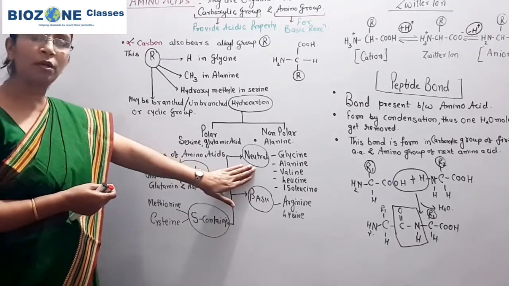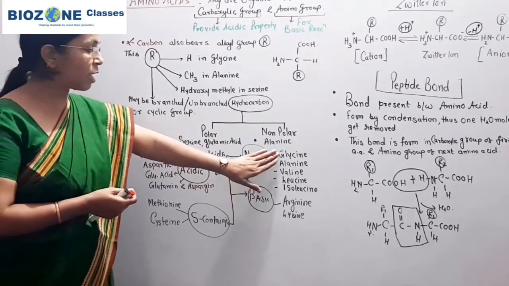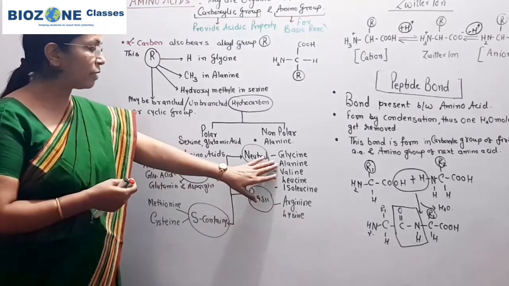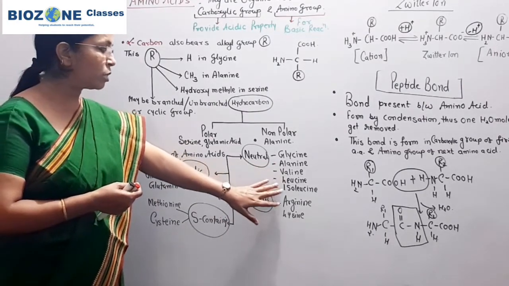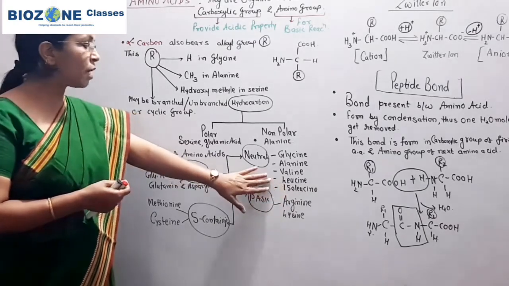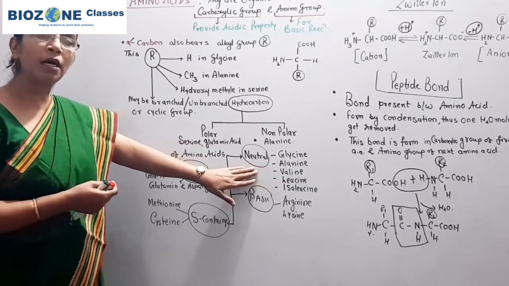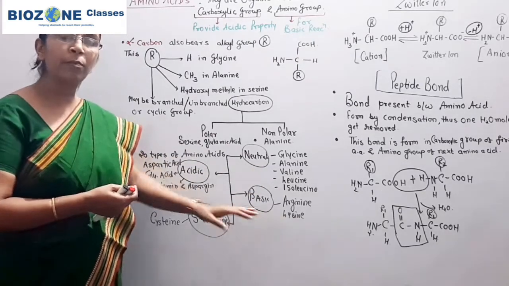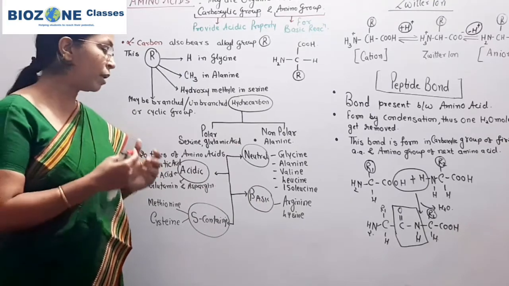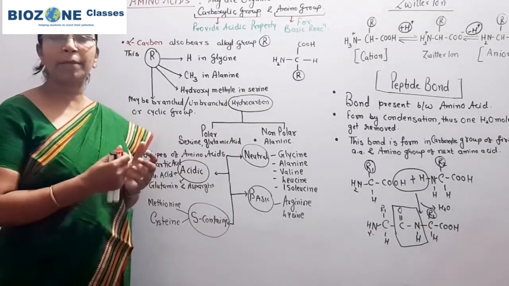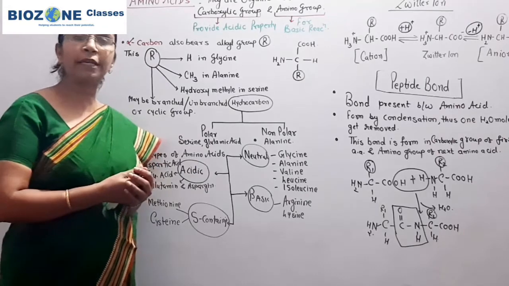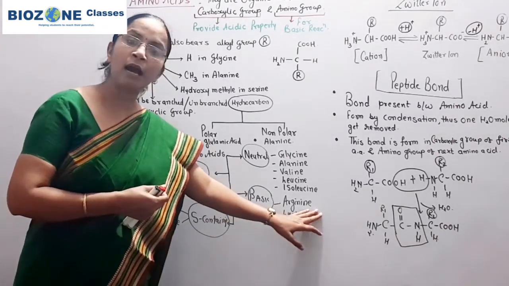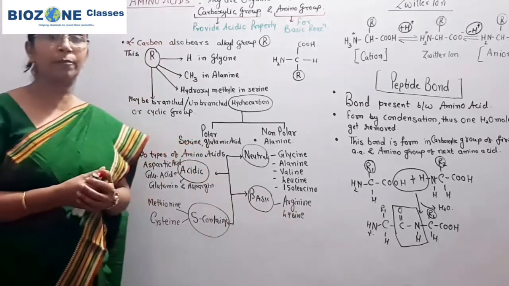Now come to the neutral amino acids. Learn the names of these amino acids properly: glycine, alanine, valine, leucine and isoleucine. These are the five neutral amino acids. Come to the basic amino acids, the most important pair of amino acids which are basic in nature. This is repeatedly asked in the NEET exam. So what are the basic amino acids to remember? Arginine and lysine are the basic amino acids.